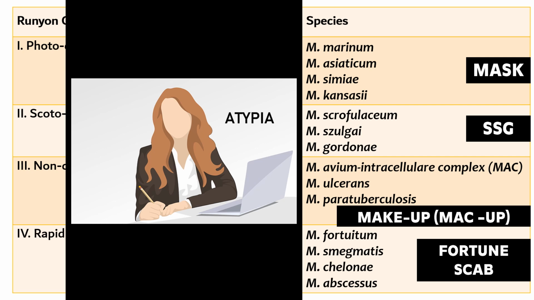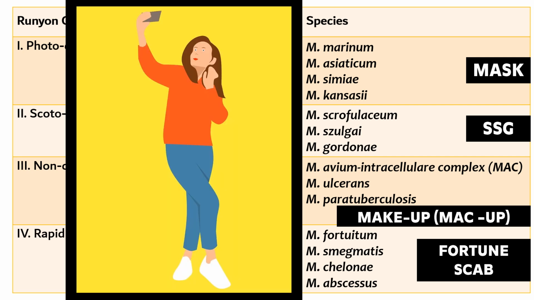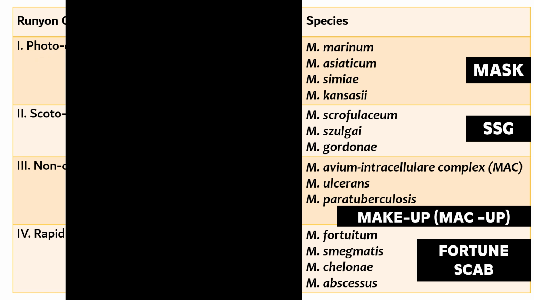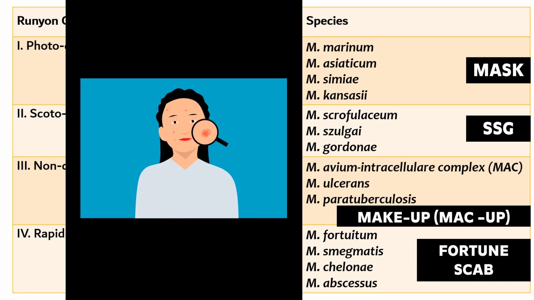Friends, Miss Etipia has a habit of taking selfies. That means photos. This will remind you that the first group is photochromogens. One fine day, in the morning, Miss Etipia found a small lesion on her face. In the morning means in the presence of light. So you can remember that photochromogens produce pigments only in the presence of light.